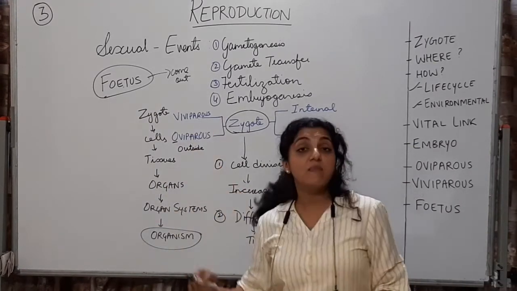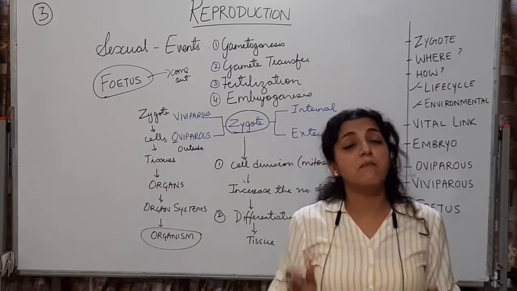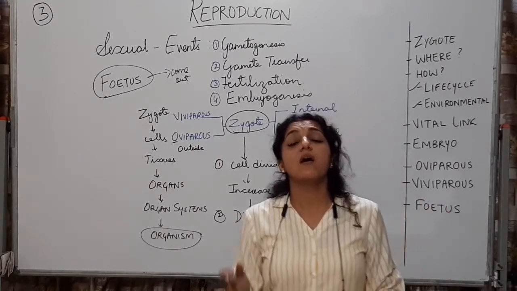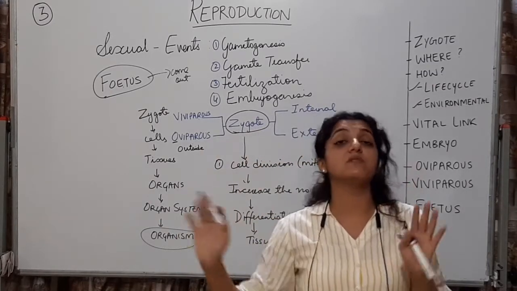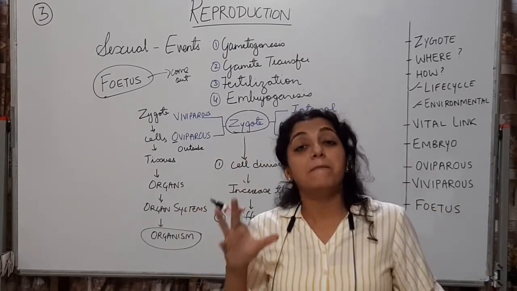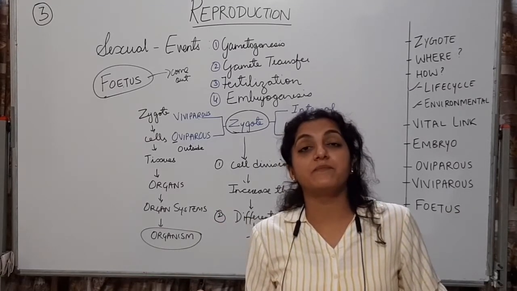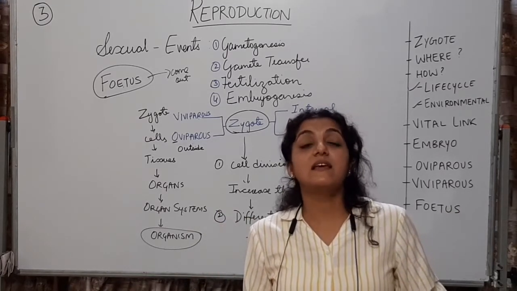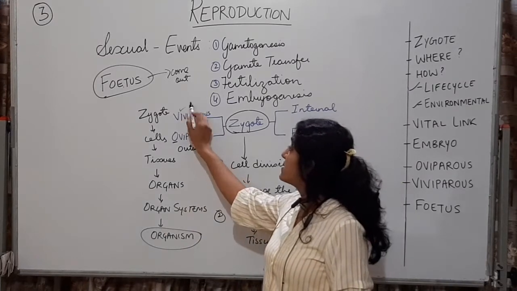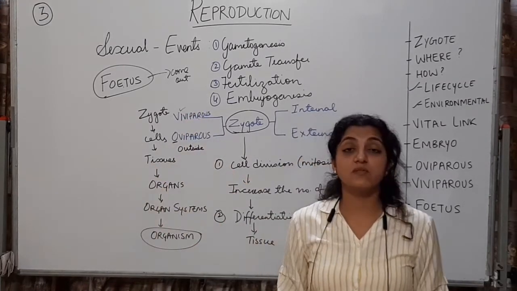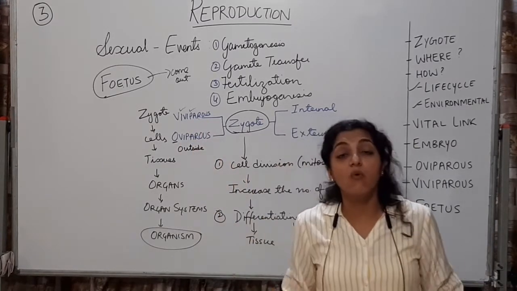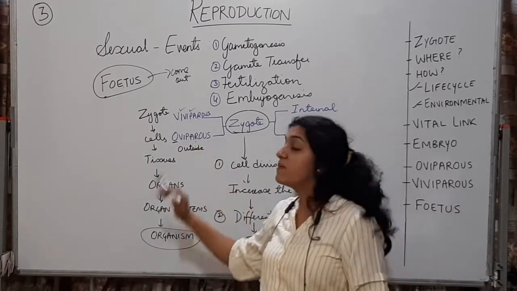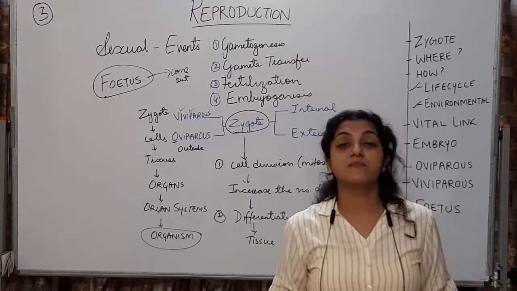Alright, whereas in viviparous the mother is completely protecting the embryo, completely protecting the zygote and then the embryo and then the fetus in the later stages. Mother is completely protecting them. So in that case, this is going to be more safe. Life expectancy over here, the birth expectancy is going to be more as compared to these oviparous organisms.